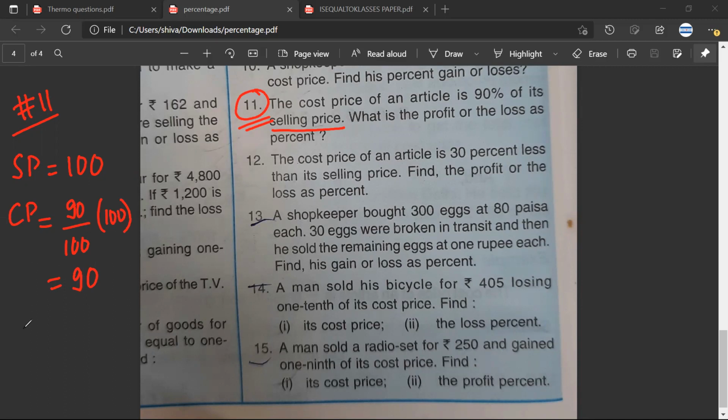Is there a profit or a loss? So it will be profit. How much is the profit? So 10. So what would be the profit percent?